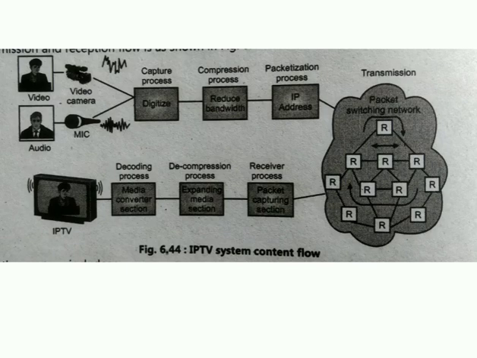Let us see, as you can see in the diagram, it is an IPTV system content flow, IPTV system and distribution scenario. Here, the typical IPTV transmission reception flow, as you can see in the diagram, the IPTV communication process, includes the capturing process of the video that we do with the video camera. After that, packetization process, receiver process, then compression process, routing process, decompression process, and decoding process. All these processes we are doing throughout the communication, meaning some of the processes are done in the transmitter, while some are done in the receiver section, for the purpose of transmission or broadcast of the proper video on that particular IPTV.